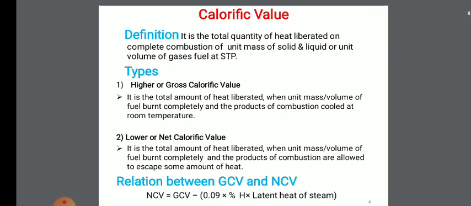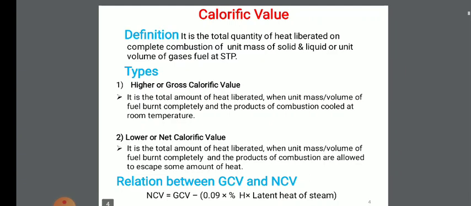What is net calorific value of fuel? It is the total amount of heat liberated on complete combustion of unit mass of solid and liquid fuel or unit volume of gaseous fuel at STP, and the products of combustion are allowed to escape with some amount of heat. So this is called the net calorific value.